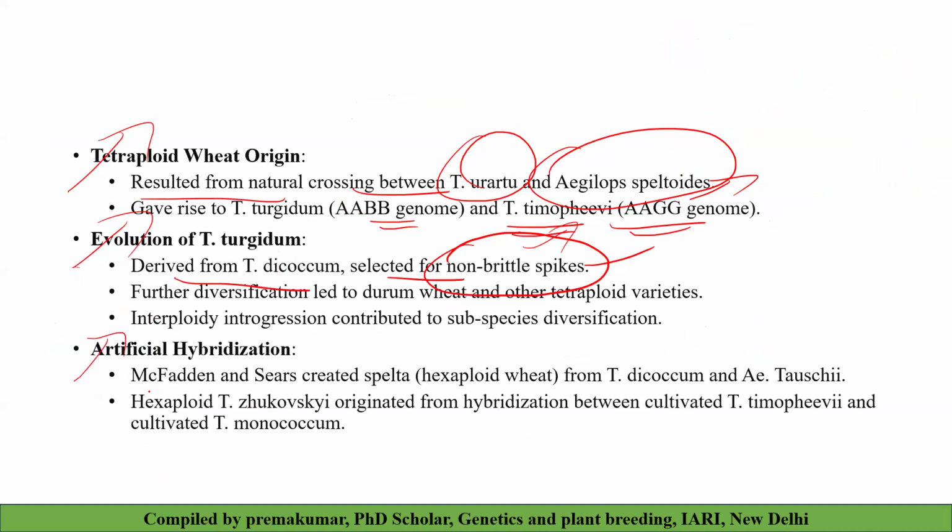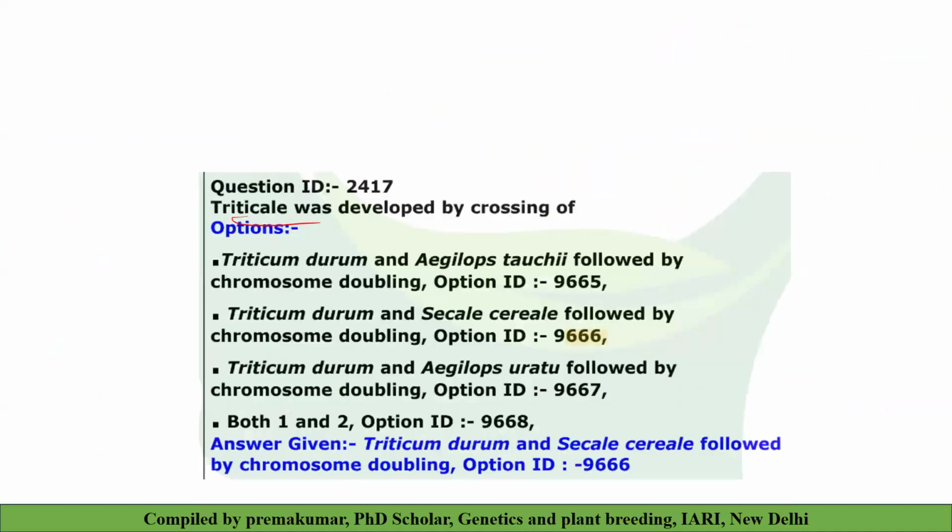Then there is artificial hybridization. Actually, McFadden and Sears had developed this hexaploid wheat from Triticum dicoccum and Aegilops tauschii, which we will discuss critically in coming classes. What is triticale? When they crossed Triticum durum with Secale cereale, what will be the answer? It is the man-made cereal which is a cross of rye and wheat. Triticum durum and Secale cereale, we have developed Triticale. Okay.